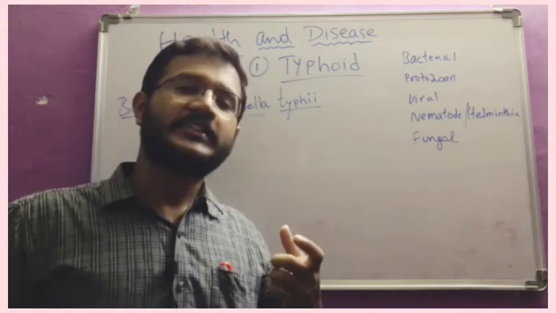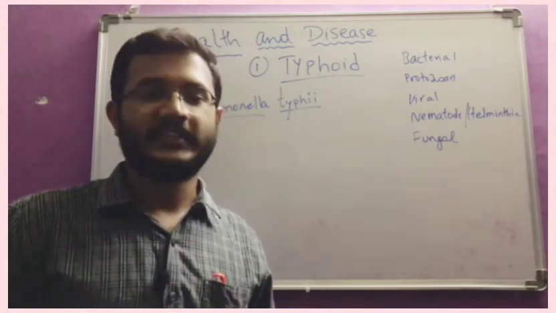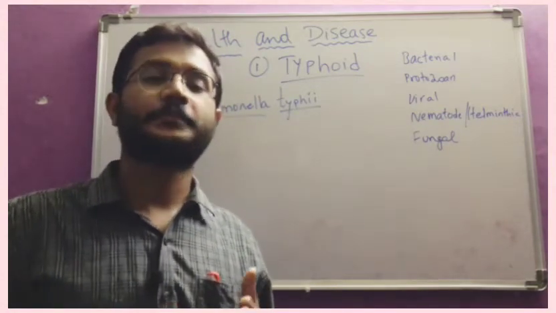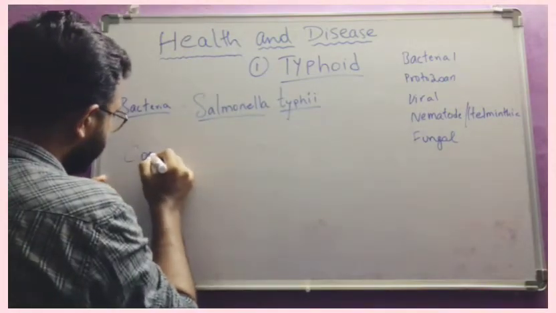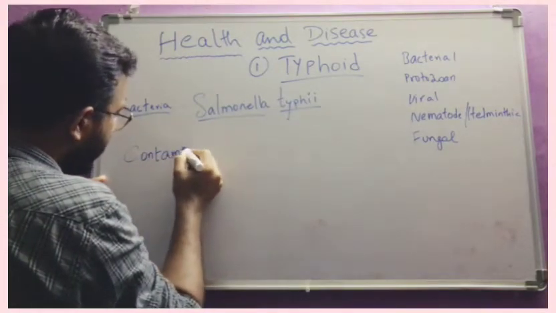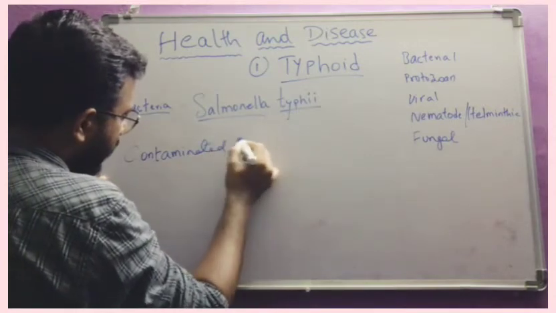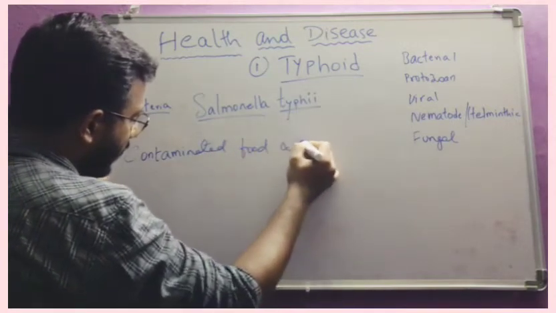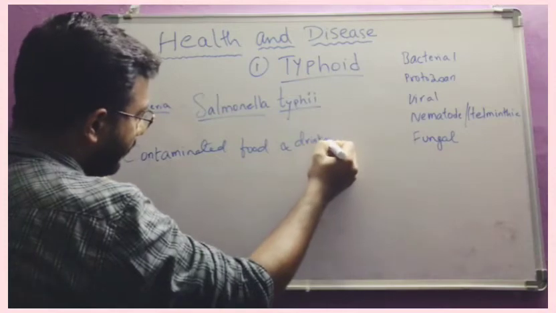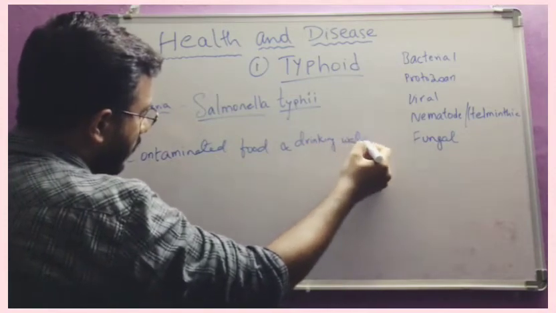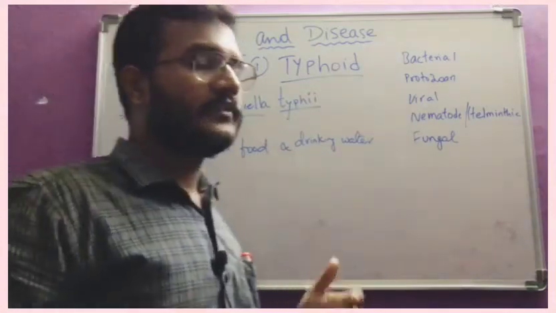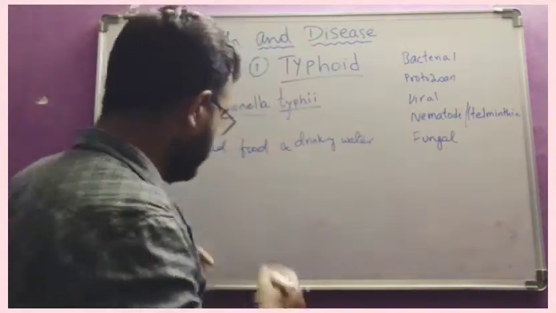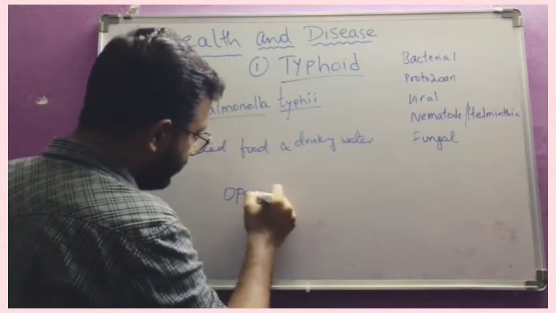And what is the simple reason for causing this disease? This disease is mainly caused by contaminated food and water, drinking water. How does it happen? The main reason for the contamination is open defecation.